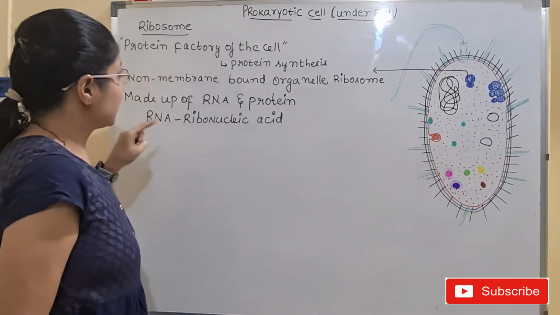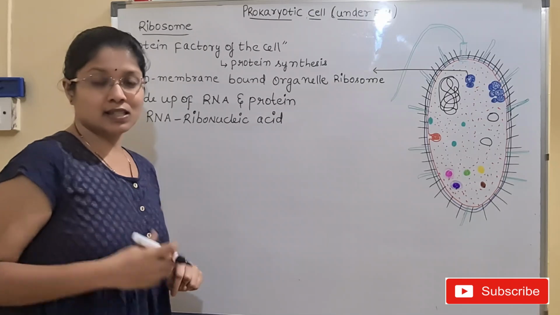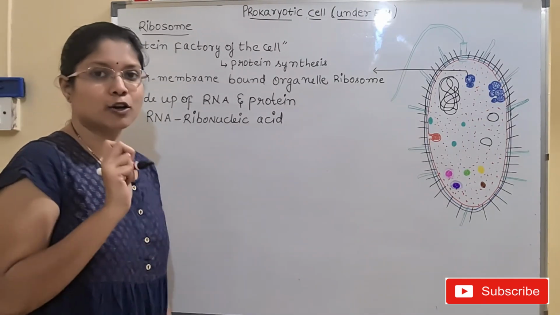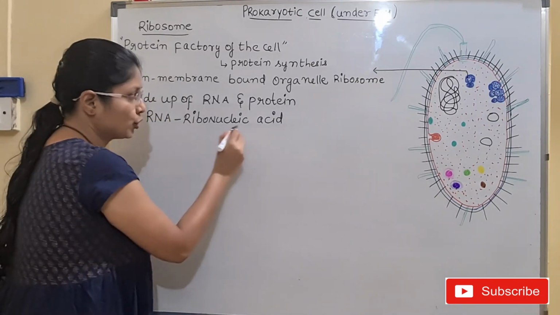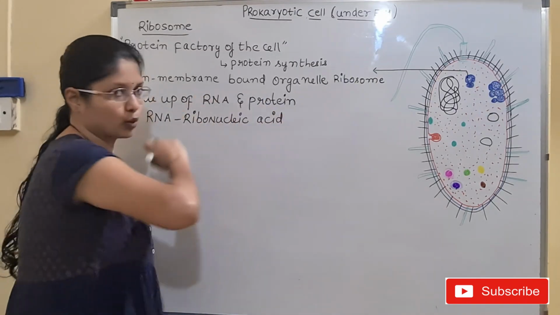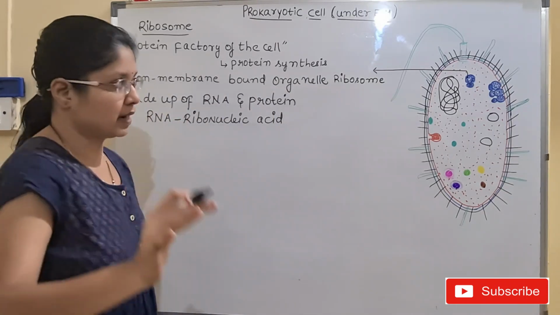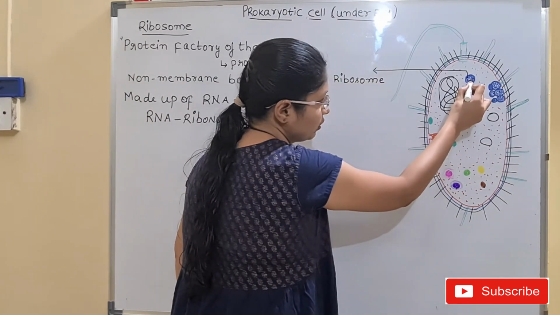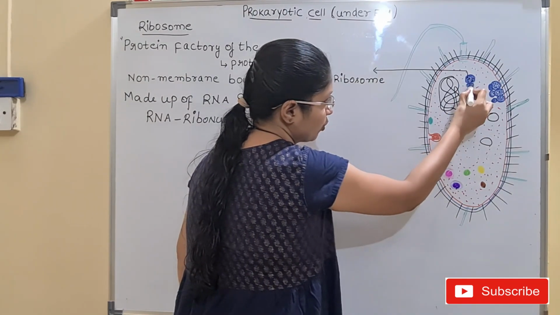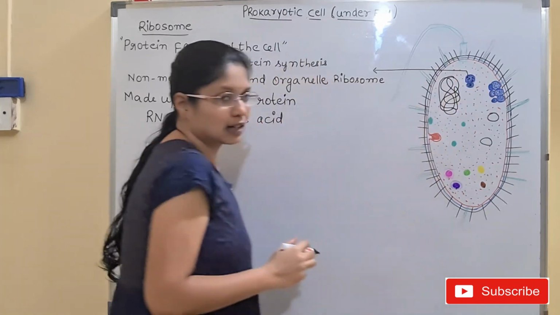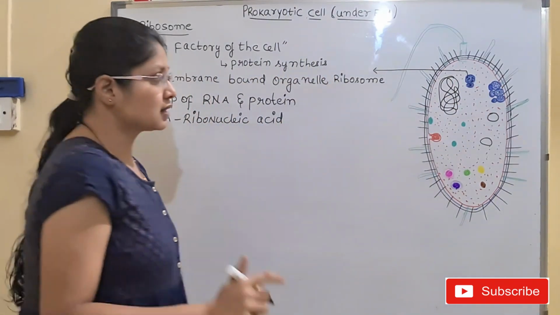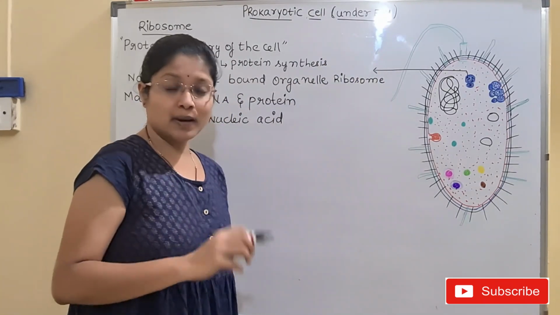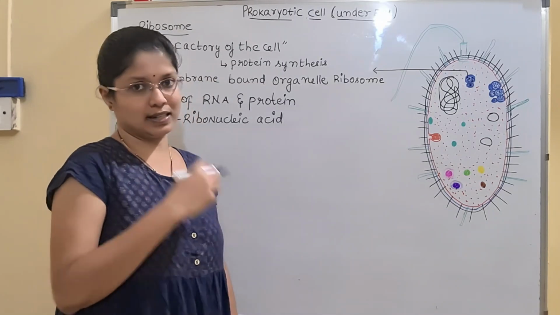So now you can see the ribosome is a complex organelle which is made up of only two types of macromolecules. One is ribonucleic acid and the other is protein. It doesn't have any membrane. If you see in the picture, these are RNA molecules and there are some proteins inside. So these are the only two molecules that make up this ribosome, a non-membrane bound organelle.